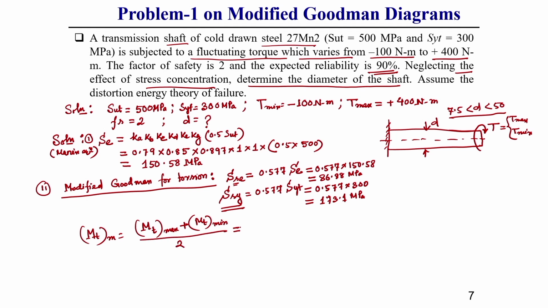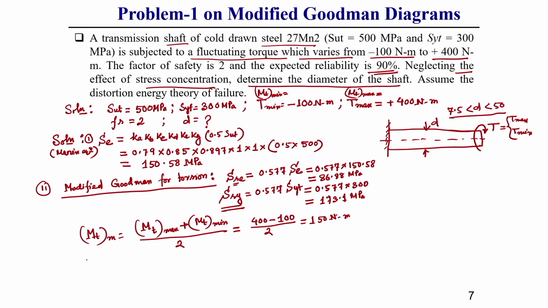So, this will give us 400 minus 100 divided by 2, which is 150 Newton meter.